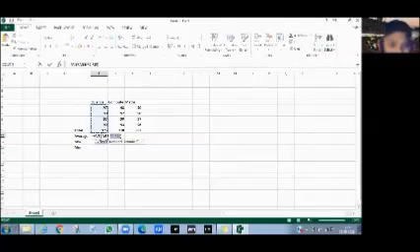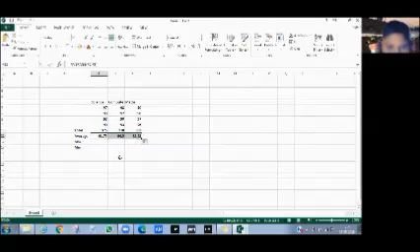Or you can put an equal sign and write AVERAGE in caps and a bracket, then write the first number, and then the last number till which you want to average. Then click enter again. Same I will do here also.